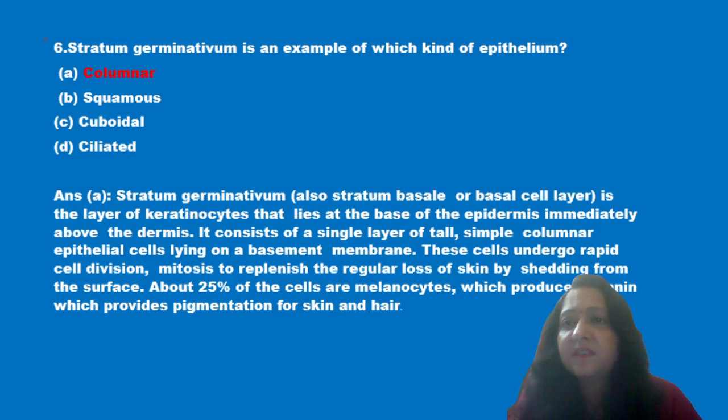Next question is, stratum germinativum is an example of which kind of epithelium? Columnar, squamous, cuboidal or ciliated. Now it is the layer of keratinocytes that lies below the epidermis and it is above the dermis. It consists of tall single columnar epithelial cells. So option A is the correct answer, that is columnar.